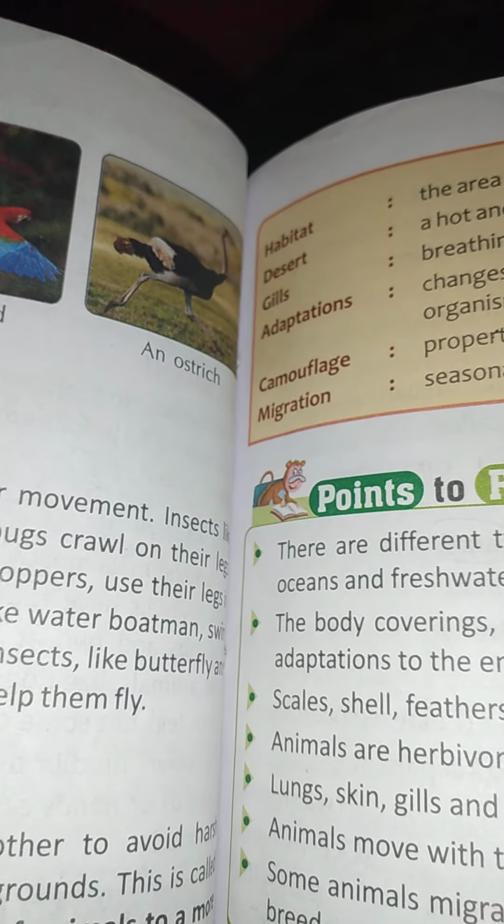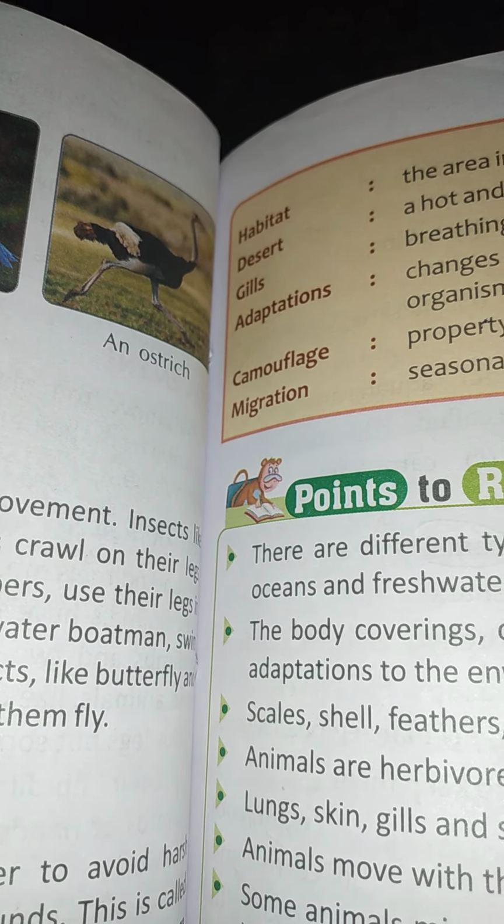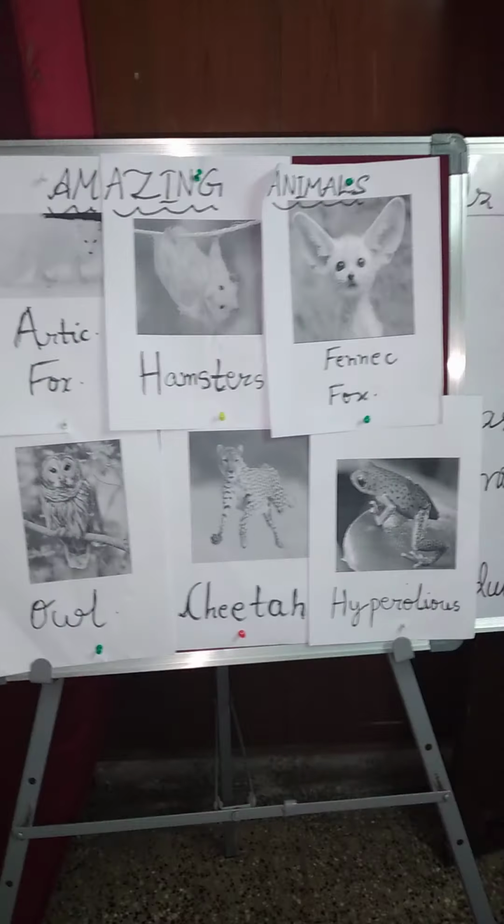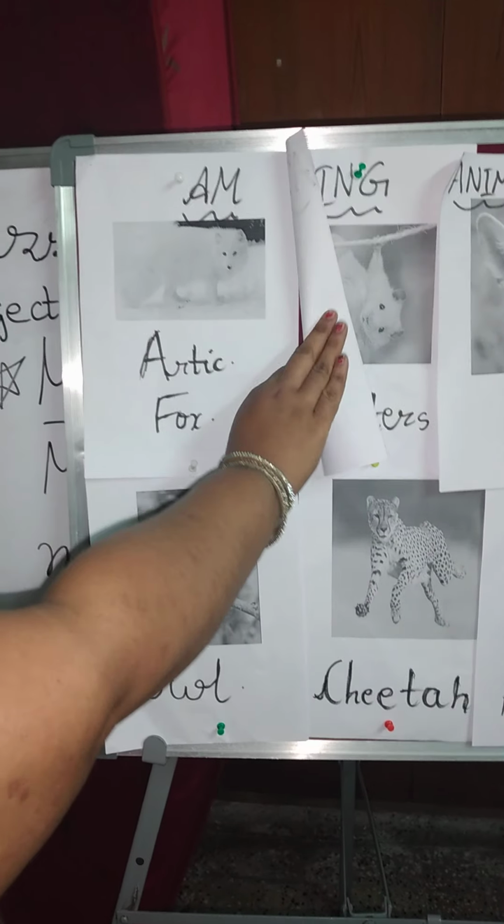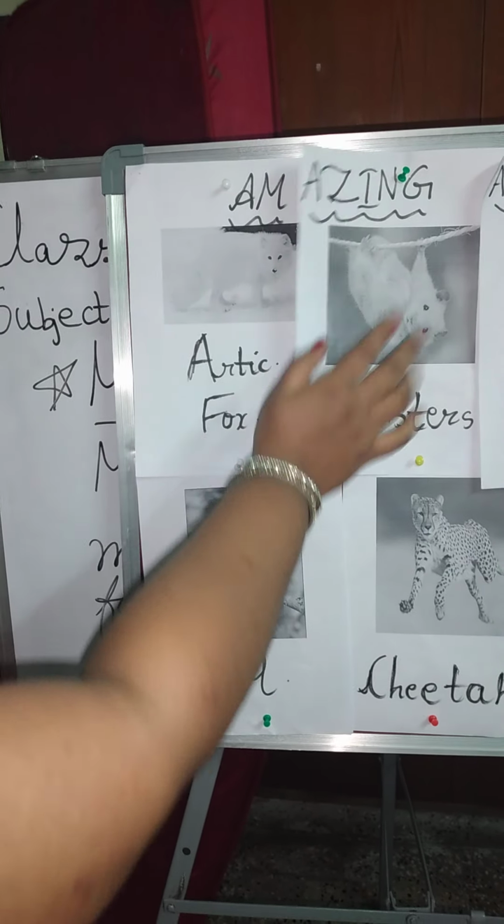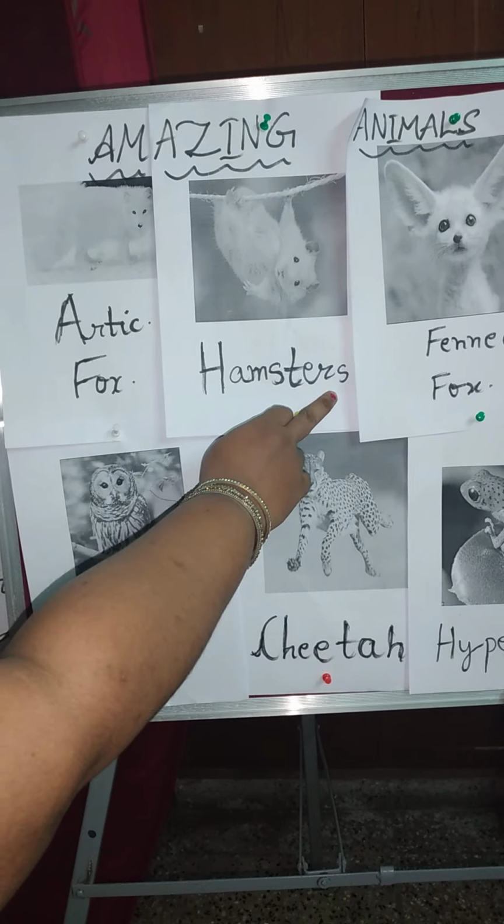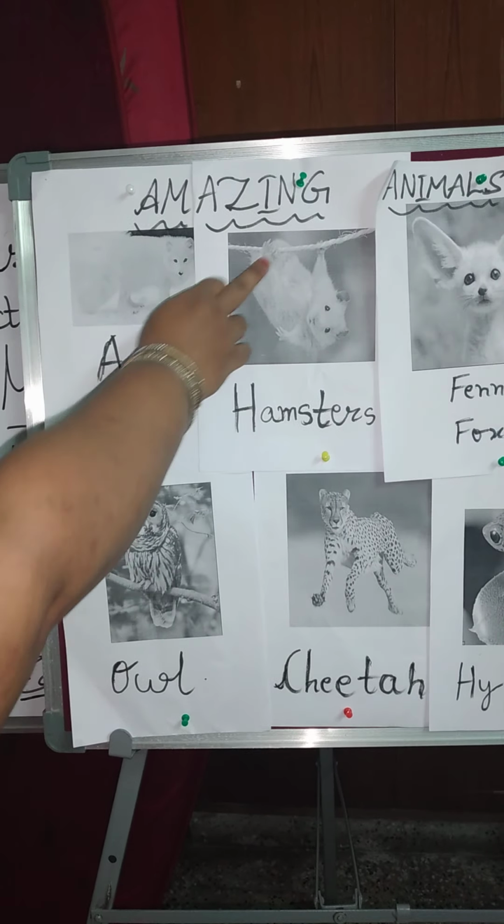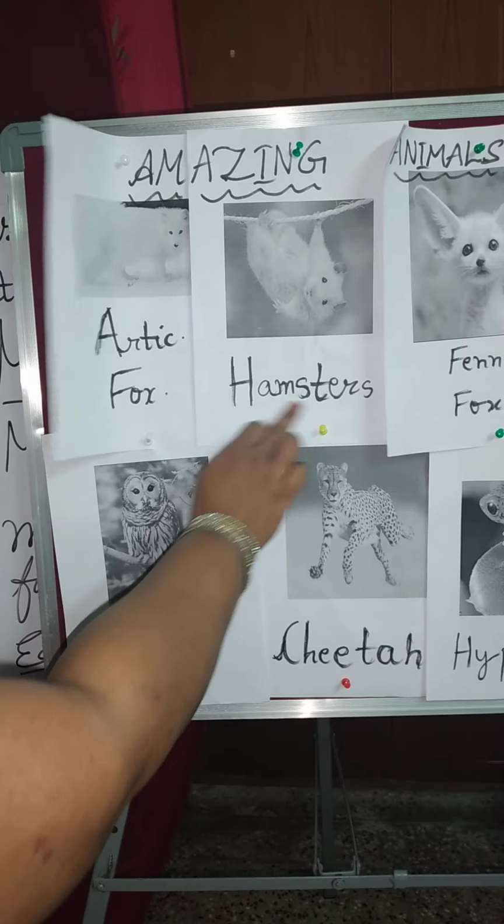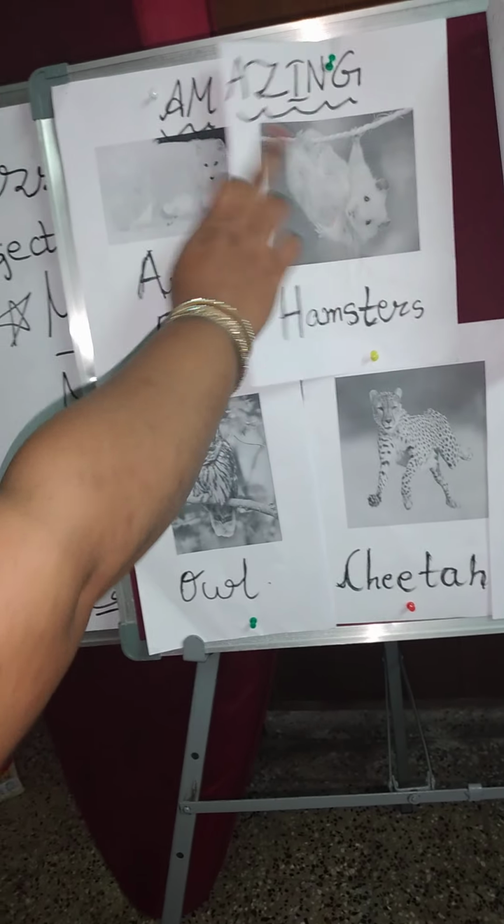Okay, children. Next, I would like to show you some more amazing animals I have collected and kept ready. Just have a look, children. See this, children. This is Arctic fox. See how it is. Okay. This is hamster. It is white in color. See how it has fur. It looks like a rat, no, but it's not a rat. It's a hamster. It is seen in the deep wild forests.